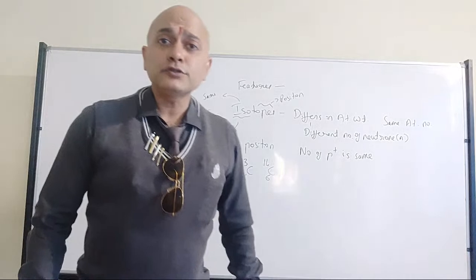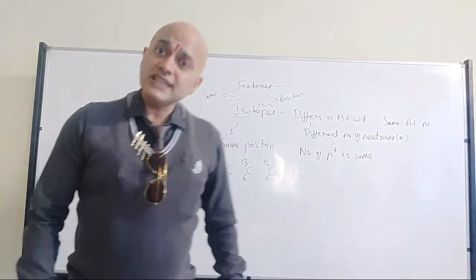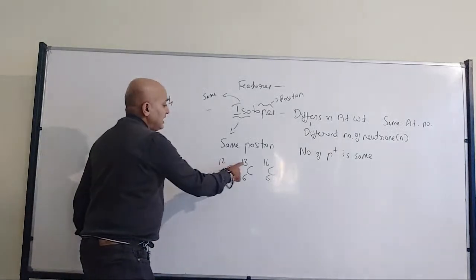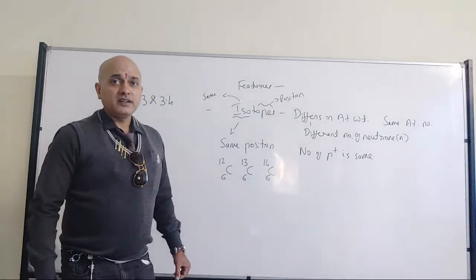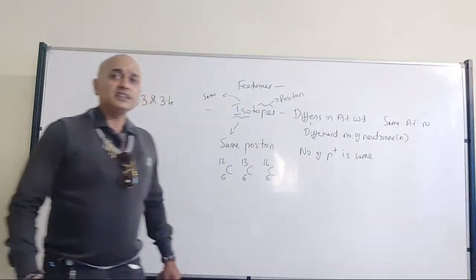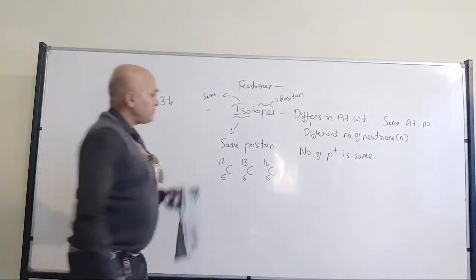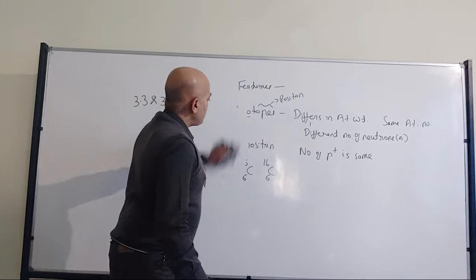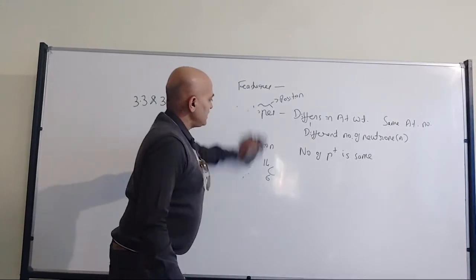All these isotopes of carbon will have the same position in the periodic table, although they differ in their atomic weight. Right? So that's where we give the average atomic mass, which you have discussed in your basic concepts of chemistry.